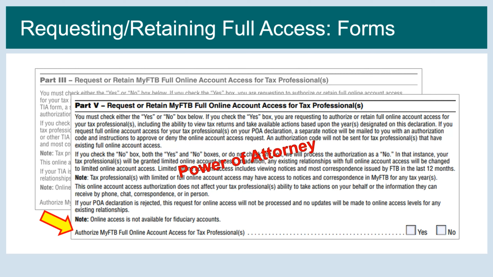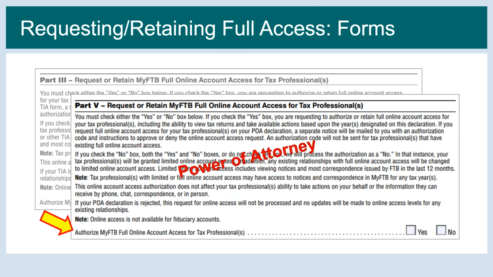On the FTB 3520 PIT Individual or Fiduciary Power of Attorney Declaration and the FTB 3520 BE Business Entity or Non-Resident Power of Attorney Declaration forms, it is located in Part 5. If this section is marked as no or left blank, then access will default to limited online access.